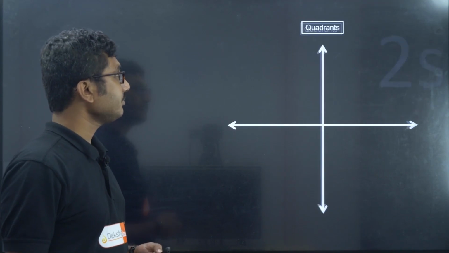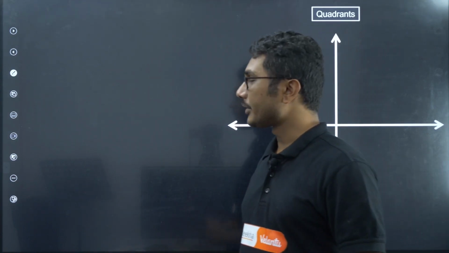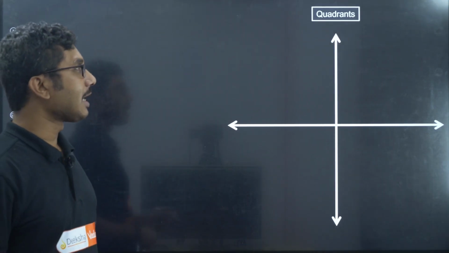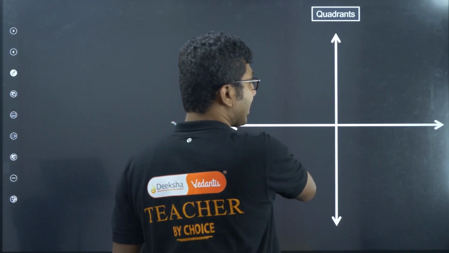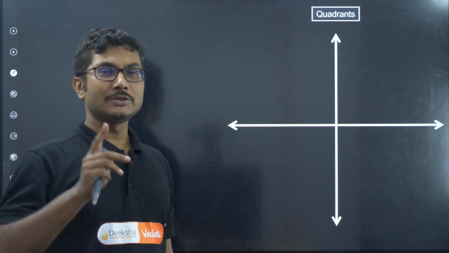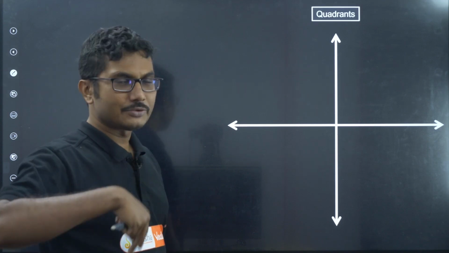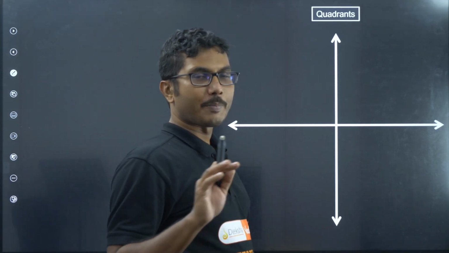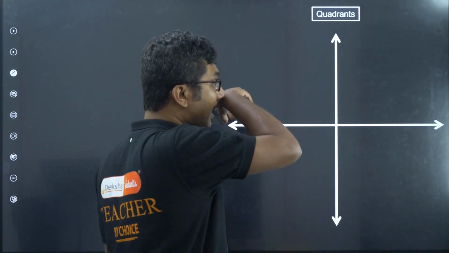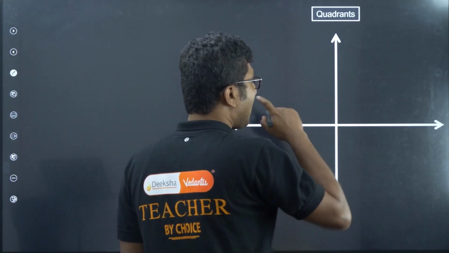Next, quadrants, another very important topic since we are talking about trigonometry. What is a quadrant? Quadrant means 1/4. Quad means 1/4. Quadrants means when you divide something into 4 parts, each part is called a quadrant, okay.